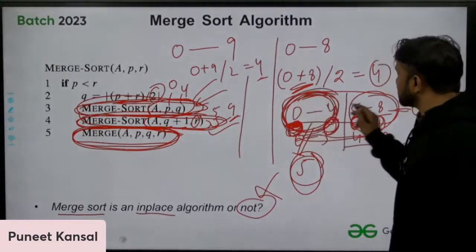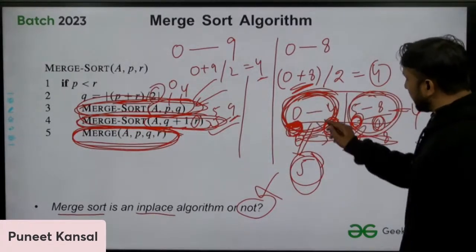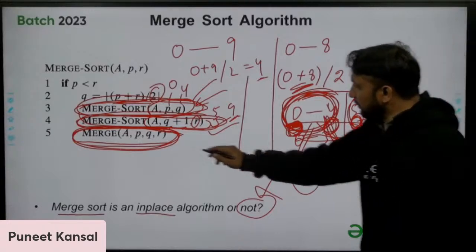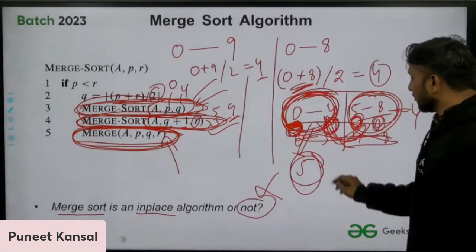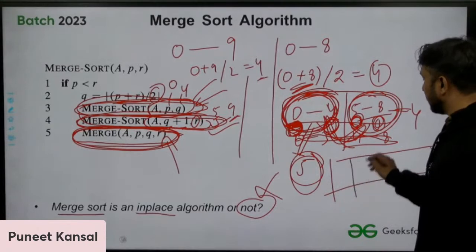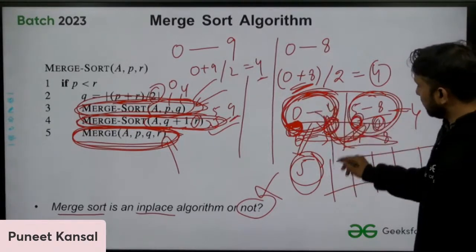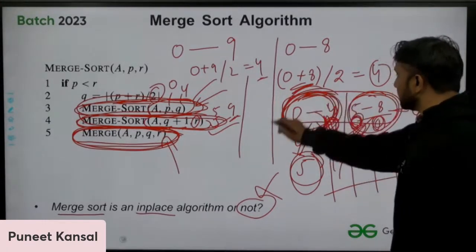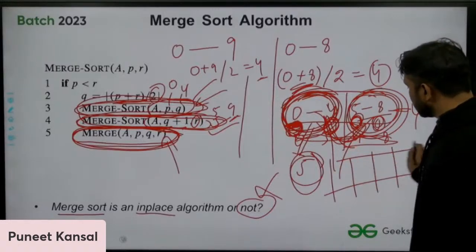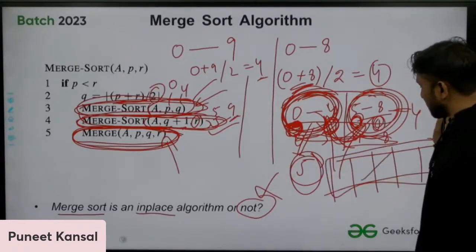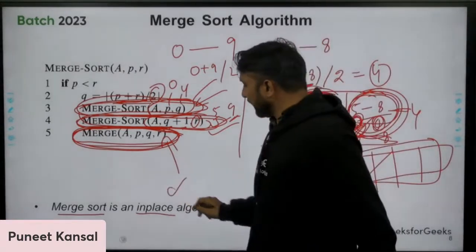These will be sorted, then we need to merge them again. To merge these two, we are merging them in this function. We need another array to merge the elements from this sub array and this sub array. We need extra space for that. That's why this is not in place.